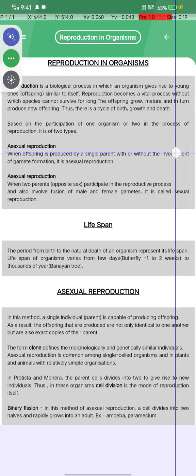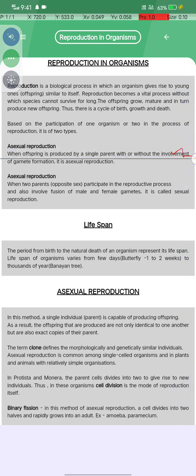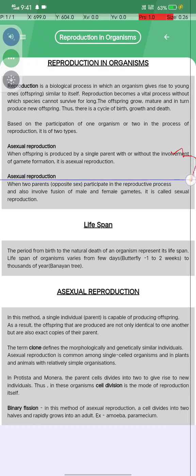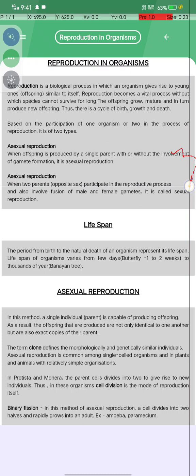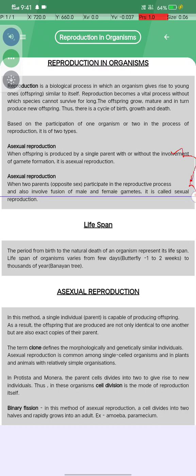First is asexual reproduction, when offspring is produced by a single parent or without the involvement of gamete formation. Okay, and sexual reproduction में कहा जाए तो two parents of opposite sex participate in the reproductive process, and it involves the fusion of male and female gametes. It is called sexual reproduction.